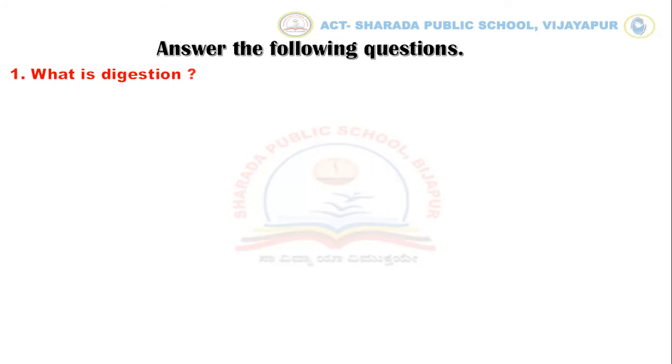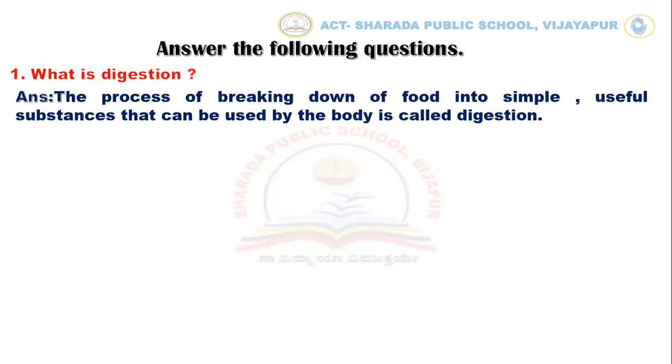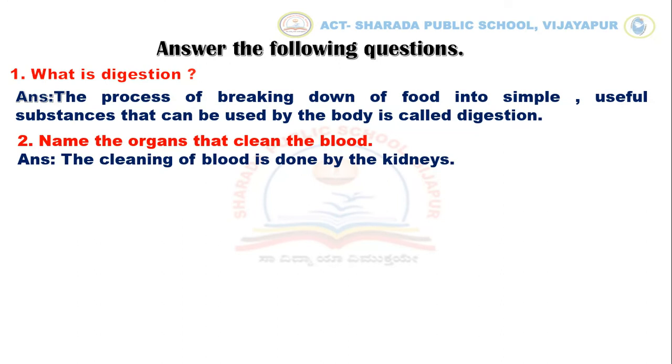Questions are: what is digestion? The process of breaking down of food into simple useful substances that can be used by the body is called digestion. Second question: name the organs that clean the blood. The cleaning of blood is done by the kidneys.